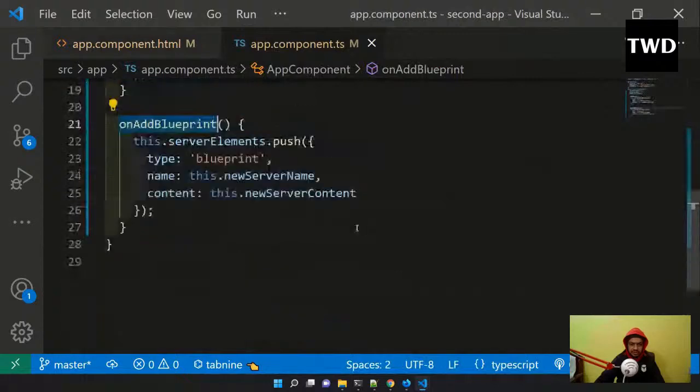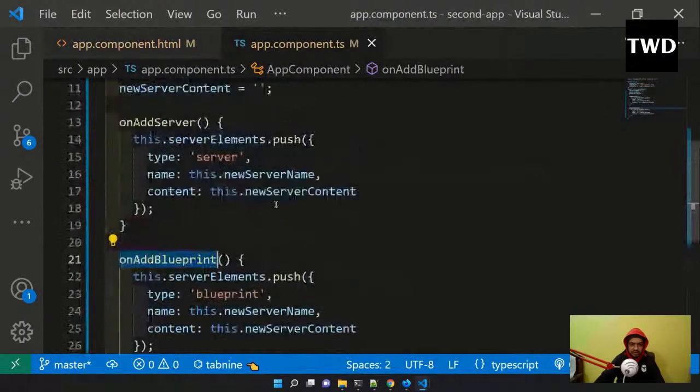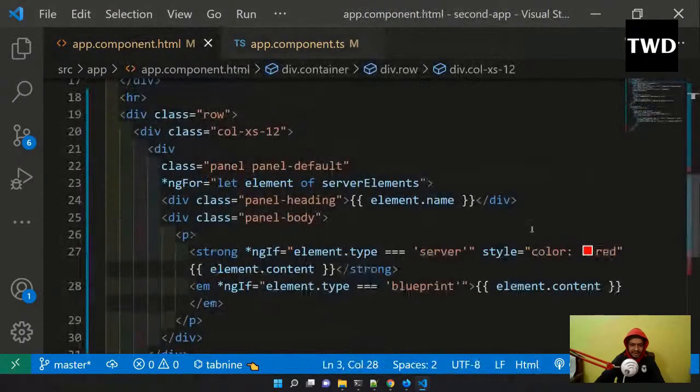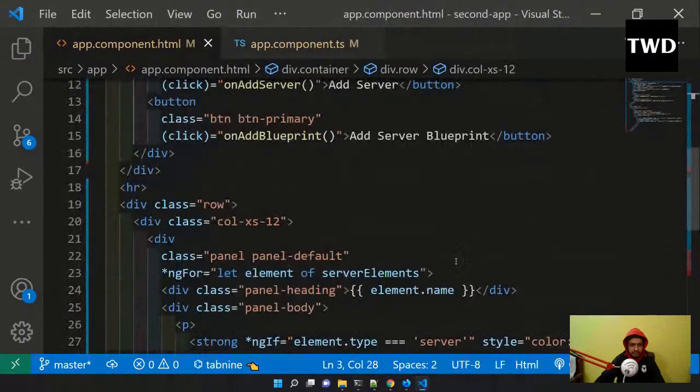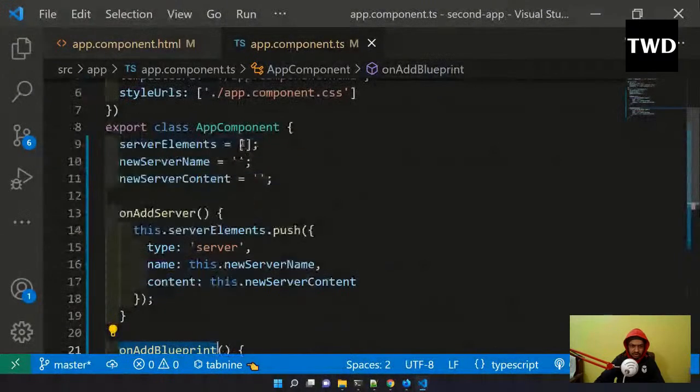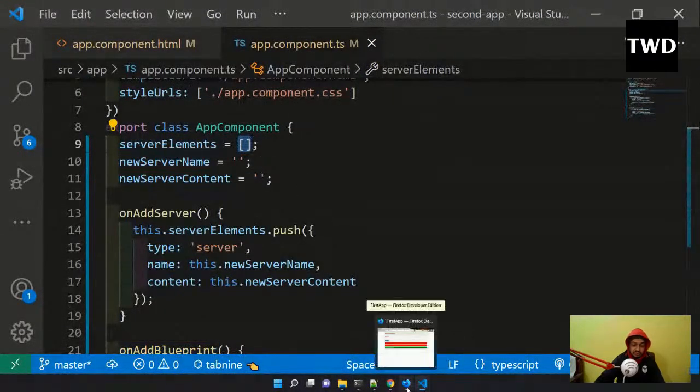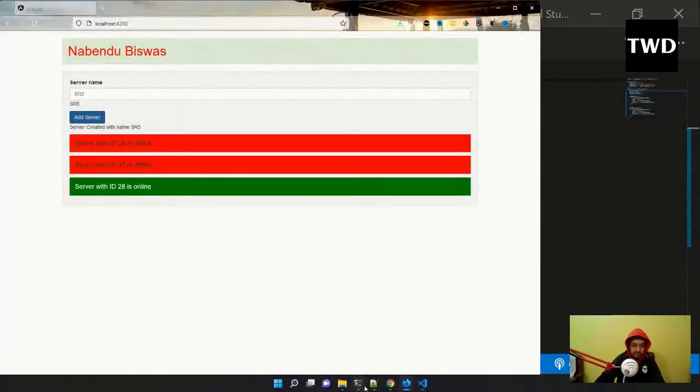So like this, element.type is server, or element.type is blueprint. Depending upon that, we are showing different colors. We are looping through all the server elements, element in serverElements. This serverElements is a common array in which we are pushing everything. Okay, so let me see whether it is coming, and this serve is running successfully.